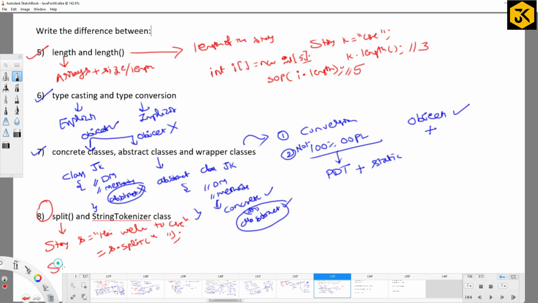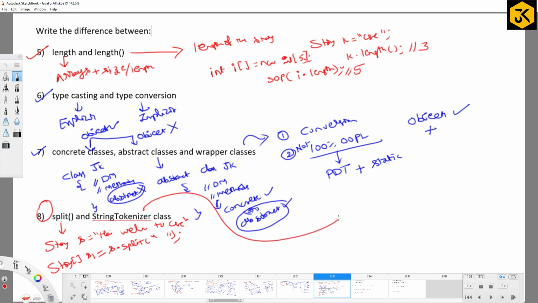So here you have to mention String[] s1 equals that. So s1 is an array. And then you find s1.length and try to print all the words. We can call them words only. So this is the split method.